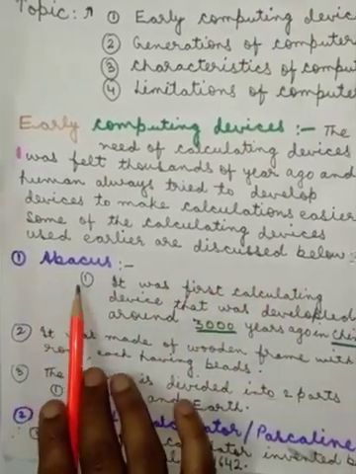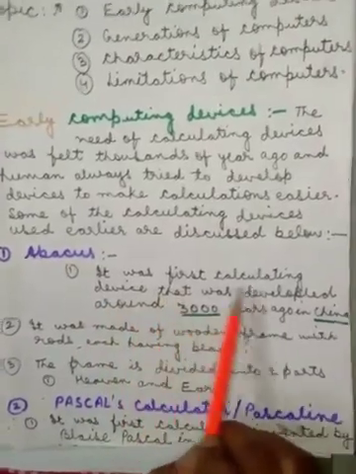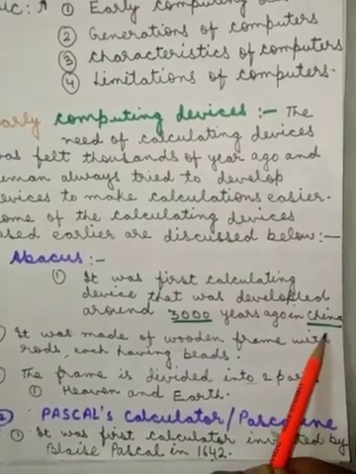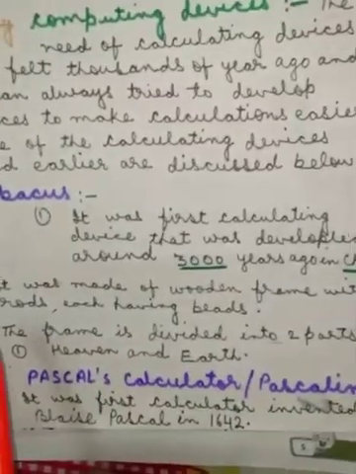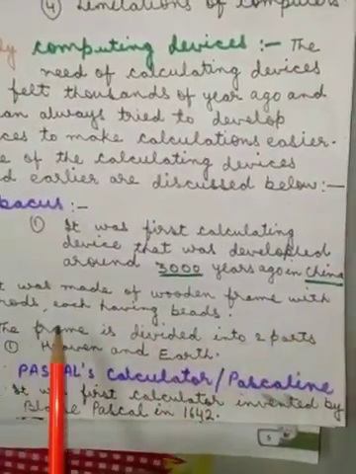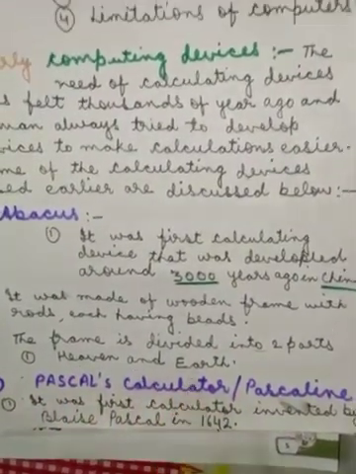The first is the abacus. Yes children, what is the abacus? It was the first calculating device that was developed around 3000 years ago in China. Where was it developed? It was developed in China. It was made of a wooden frame with rods, each having beads. The frame is divided into two parts, heaven and earth.